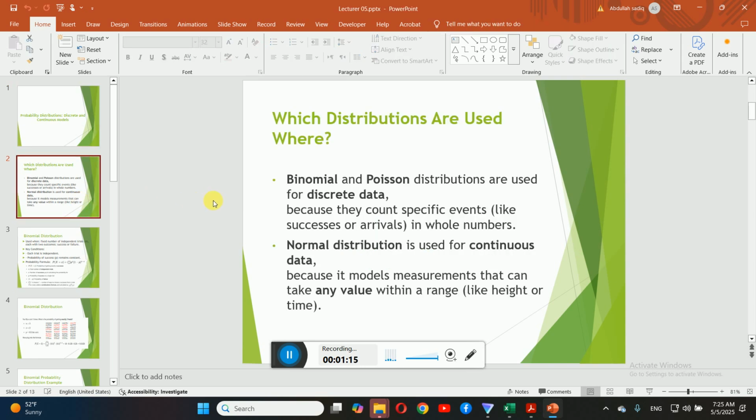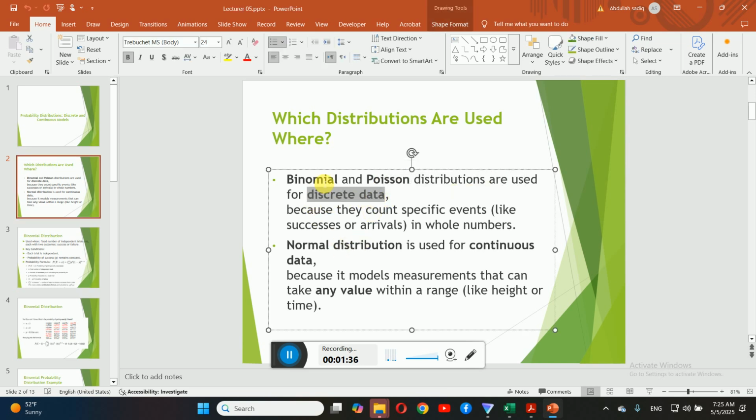Okay, dear students, and the probability distributions. First, we have three types of distribution. One is binomial, and Poisson, and the third is normal distribution. The Poisson is also called Poisson, sometimes in the pronunciation is Poisson. Both of them are correct. For discrete data, we are using binomial and Poisson, but for normal distribution, for continuous data, we are using normal distribution.